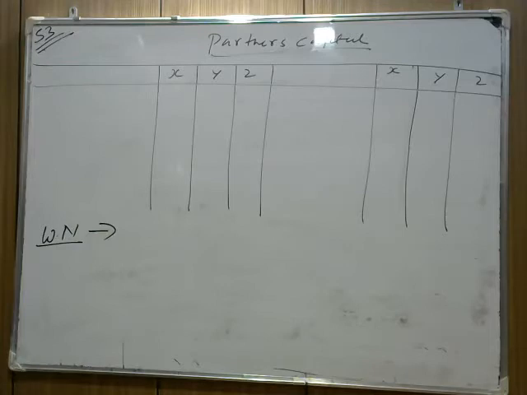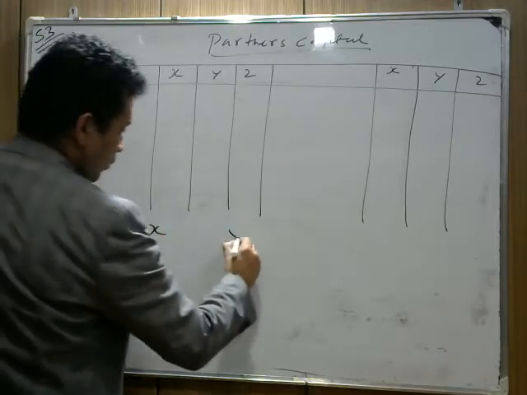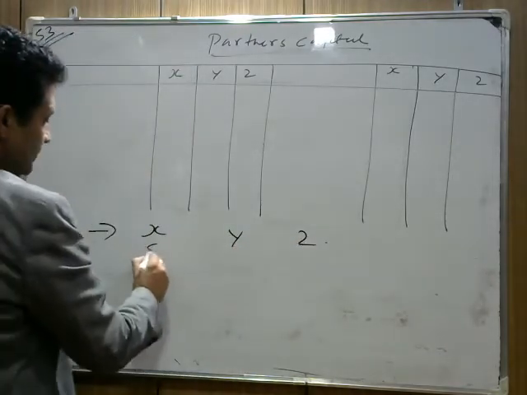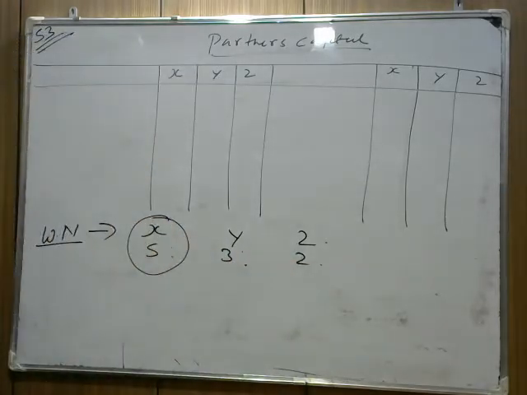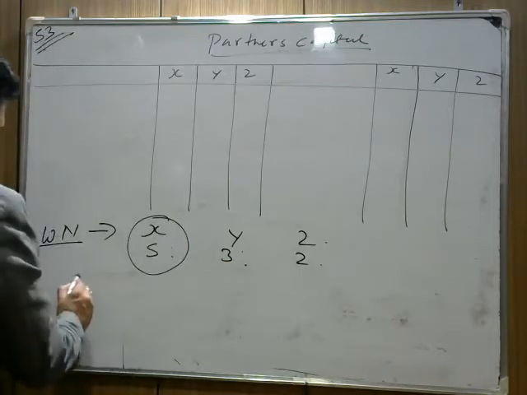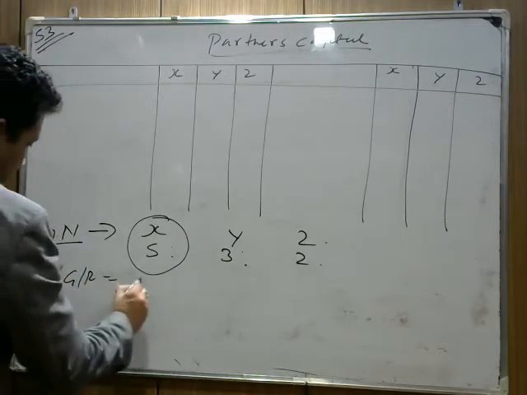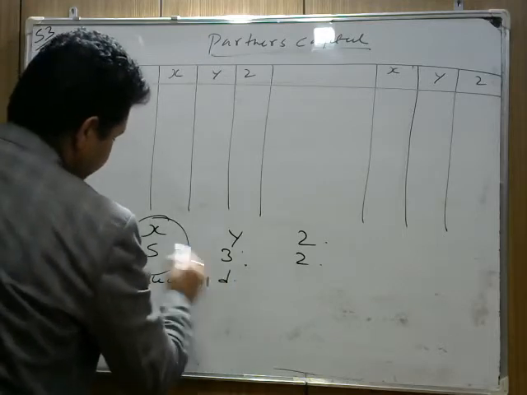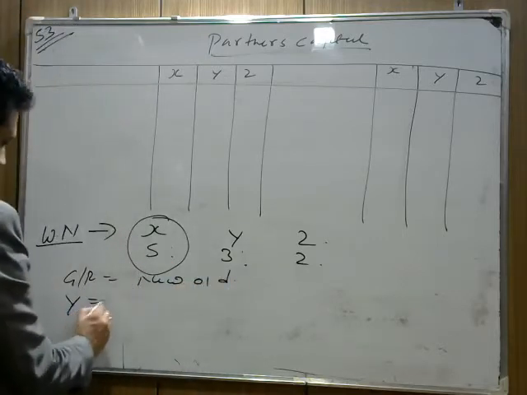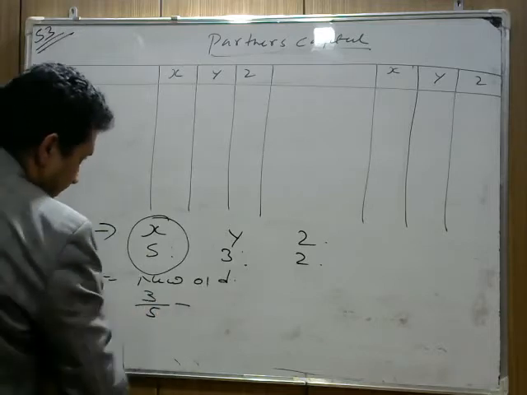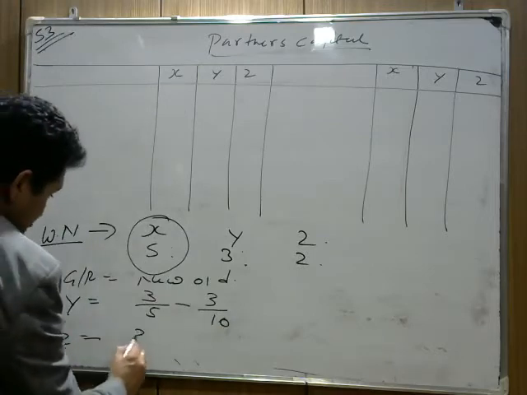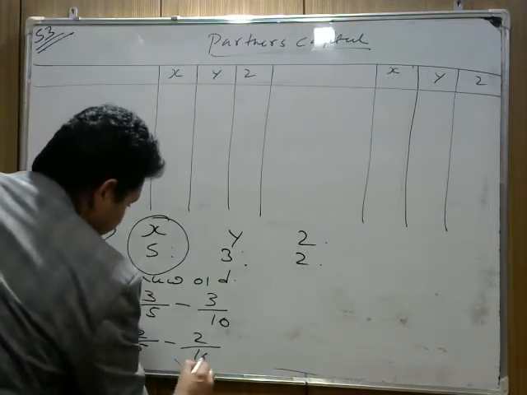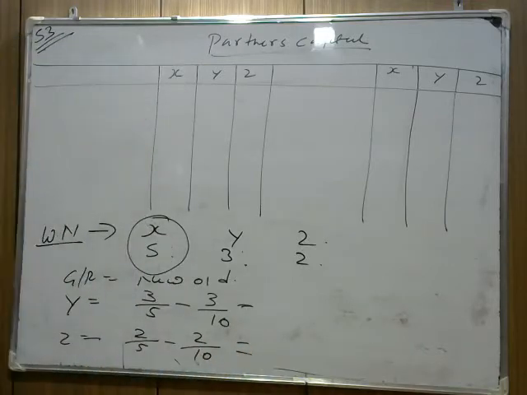Okay, and the new ratio says that first thing is there are three partners X, Y and Z and their old ratio is 5:3:2. X retired, so we marked X, X is retiring. Now Y, Z. So you know that the formula of gaining ratio is new minus old. So X retired, we have nothing to do with X. Y new ratio is 3/5 minus 3/10 and the Z ratio is 2/5 minus 2/10. Now calculate the gaining ratio between Y and Z.